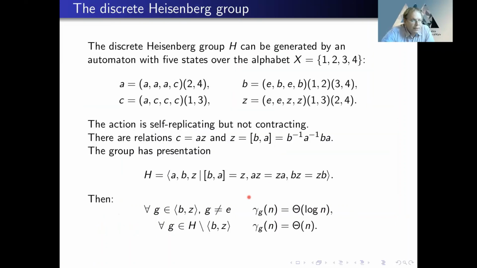And finally, I wanted to show you one more example with a discrete Heisenberg group. Again, it can be represented as an automaton group, and here is some sort of a description of this automaton group. And now it is interesting that for this description, there exists a subgroup such that for all elements, the growth function is logarithmic. And for all other elements in this representation, the growth is linear.